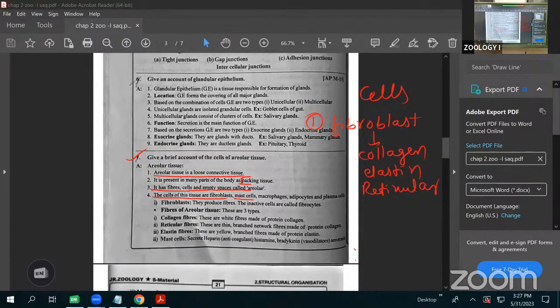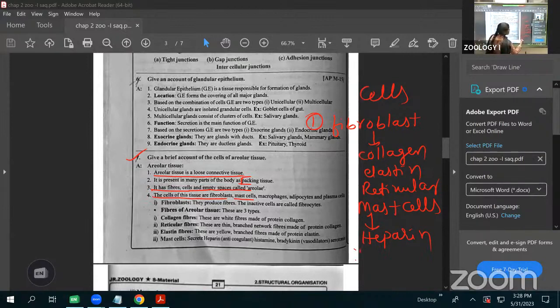Next is the mast cells. The second type of cells is called mast cells. This is an important one; in the VSAQ also it is asked, what is the function of the mast cell? The mast cells secrete heparin. It acts as an anticoagulant. They remove the clot. That's why we call heparin the anticoagulant.